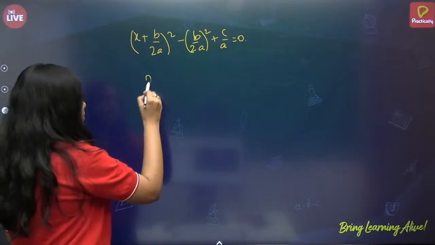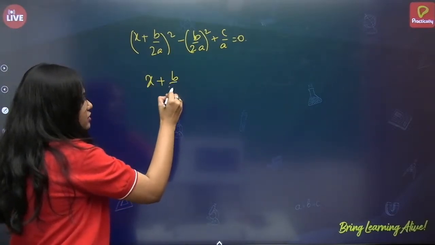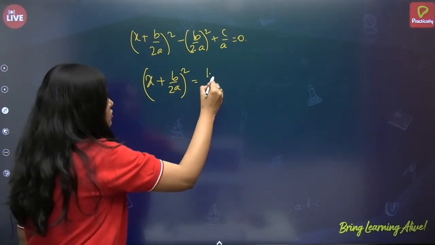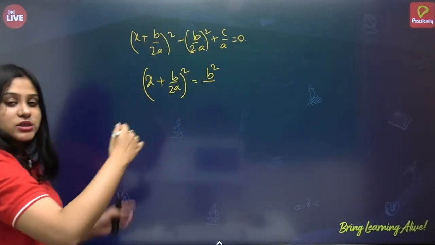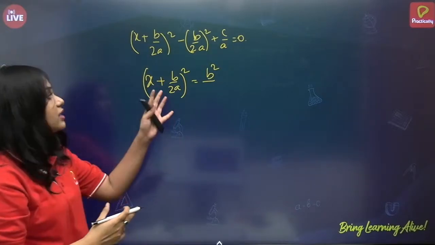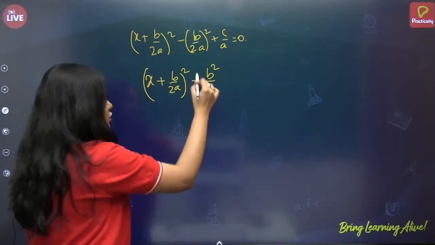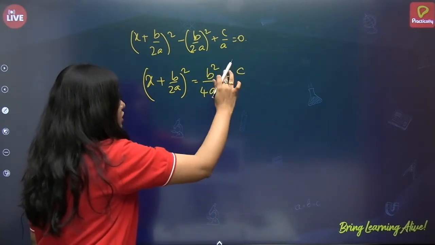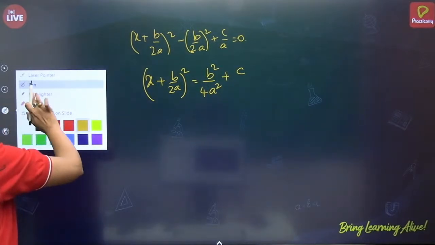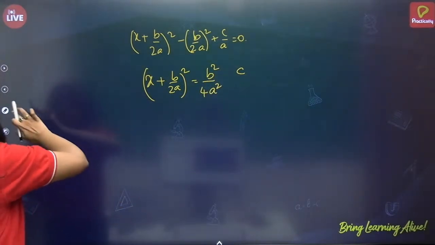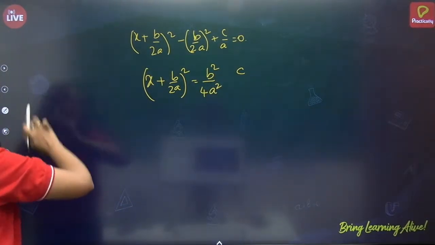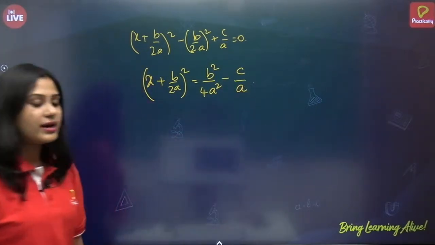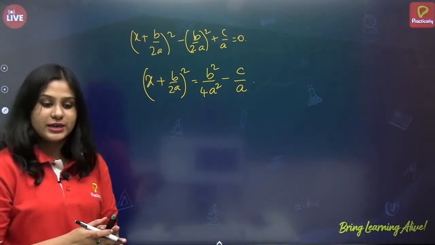Now, (x plus b by 2a) whole square is equal to, I am just transposing minus (b by 2a) whole square to that side. Okay, so it will be b square by 4a square minus c by a. Correct? I hope you have understood till here.